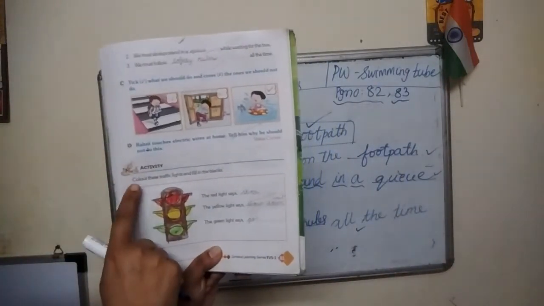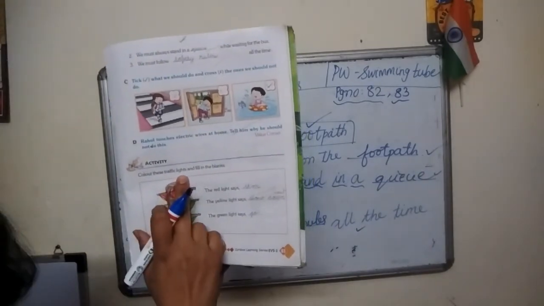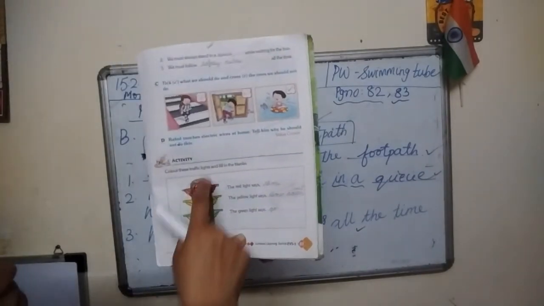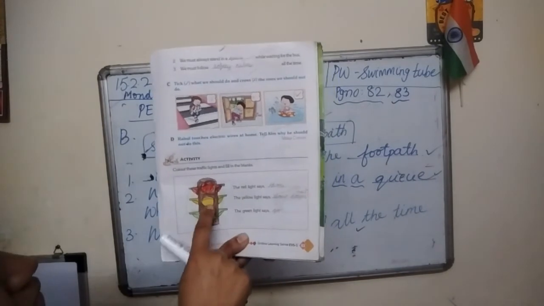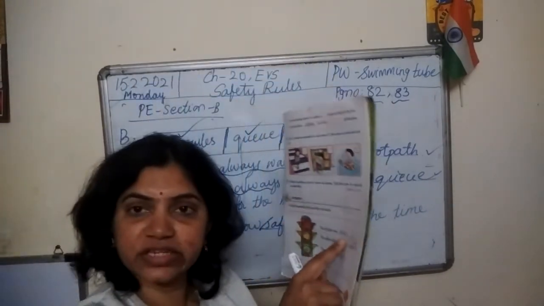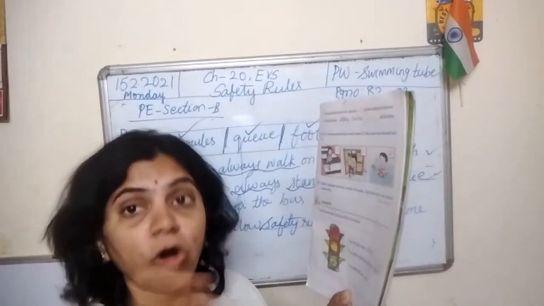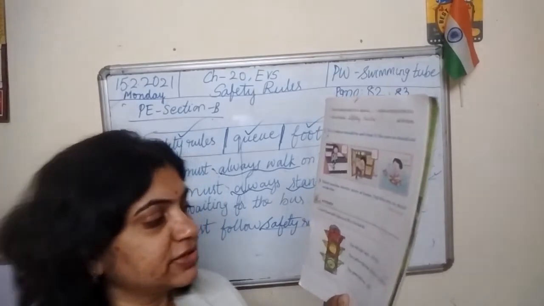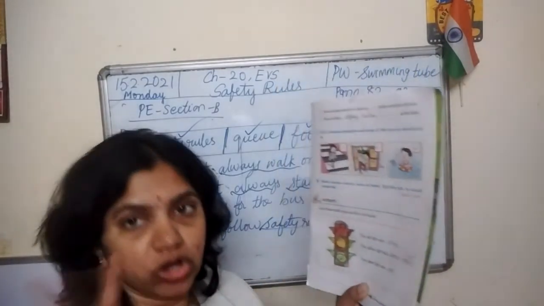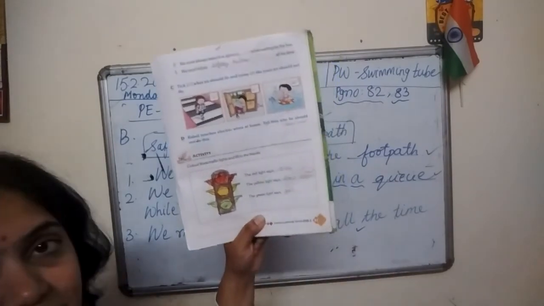Next activity. Color these traffic lights and fill in the blanks. Traffic lights. So 3 traffic lights. Red, yellow and green. The red light says stop. S-T-O-P, stop. Yellow light says slow down or wait. You can write any answer. And green light says go. So please color these traffic lights and fill up the blanks here.